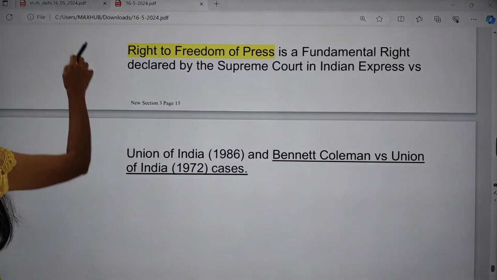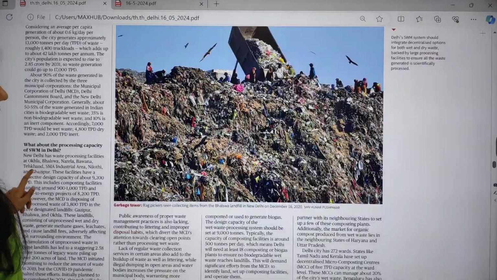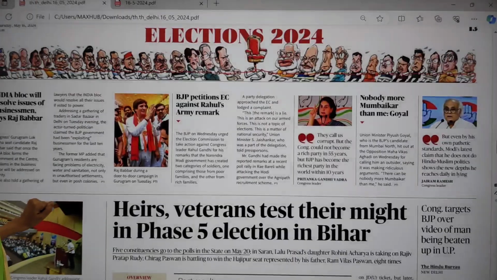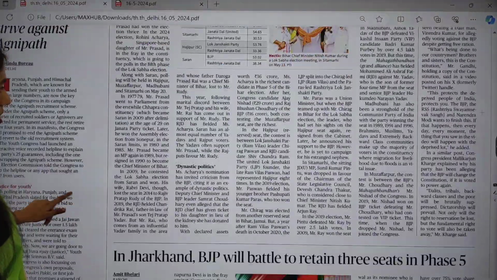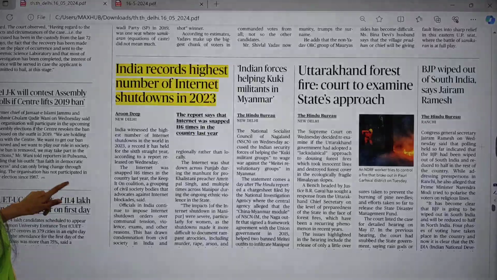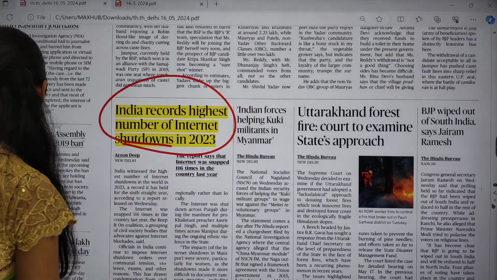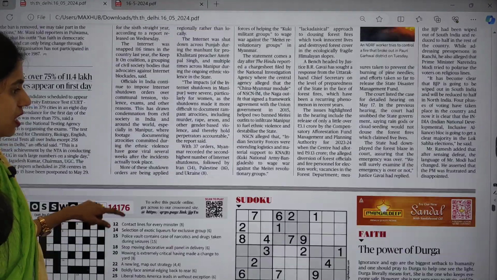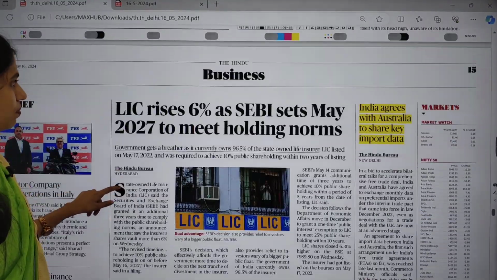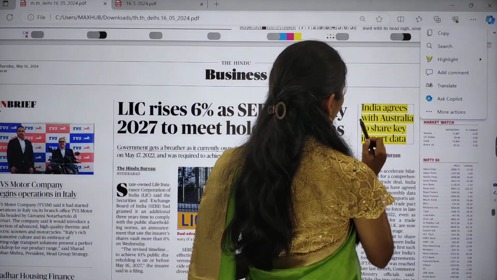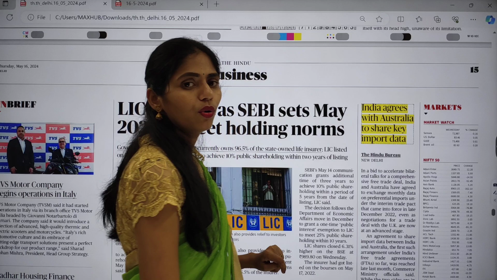Now let us go back to our Delhi edition, and in the news page let us see if there are any other important articles. So leave this election page. I discussed this topic of internet shutdown, right? And you can move on to the business page. Here you can see this article. It is about India agreeing with Australia to share key import data.